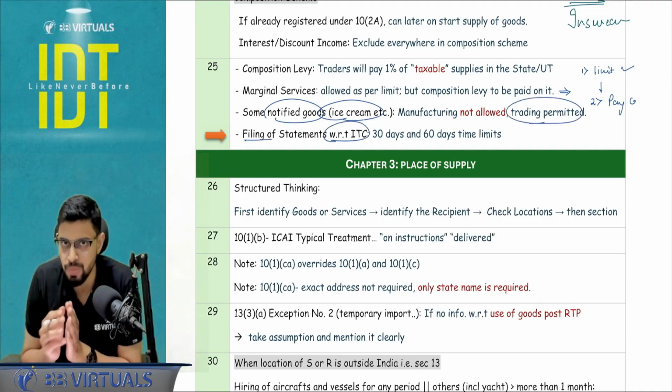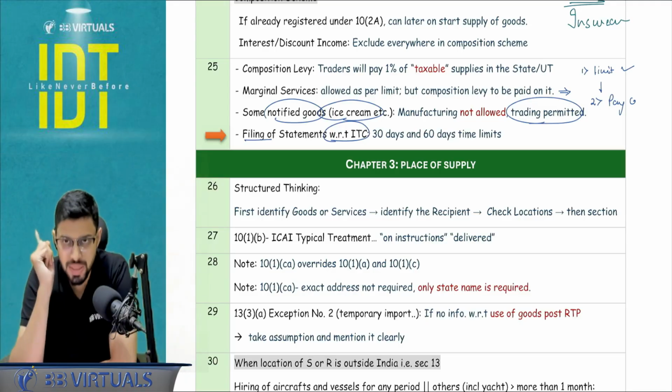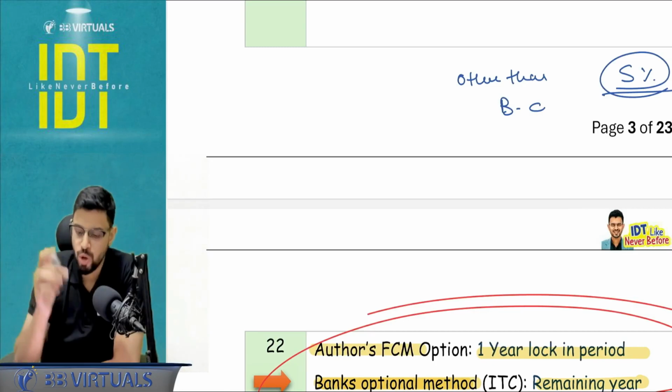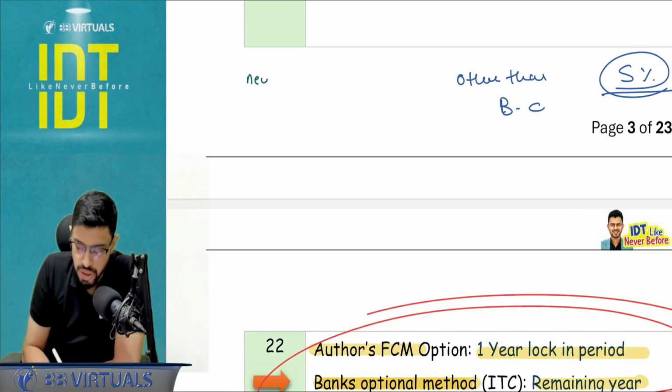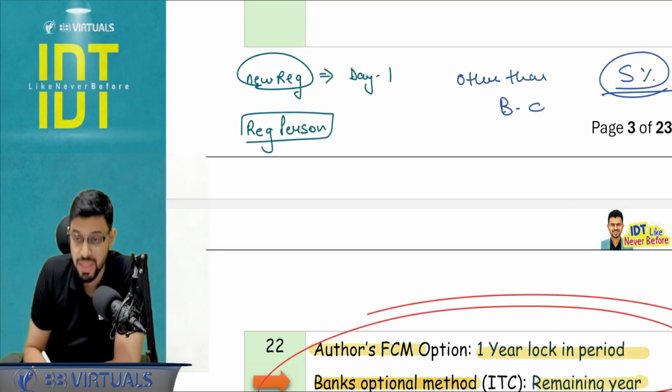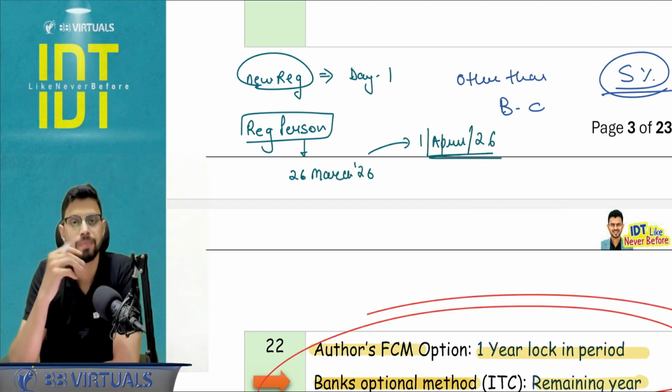Filing of statements with respect to the ITC. If I'm going under composition scheme, first of all, let's quickly revise the start of the composition scheme. If I'm taking new registration and I'm applying for the composition scheme, my scheme will be effective from day 1. But if I'm already a registered person and I'm filing CMP-02, that is an intimation to opt for the composition scheme. So let's say I file it on 26th of March 2026. My scheme is going to be effective from 1st of April 2026.